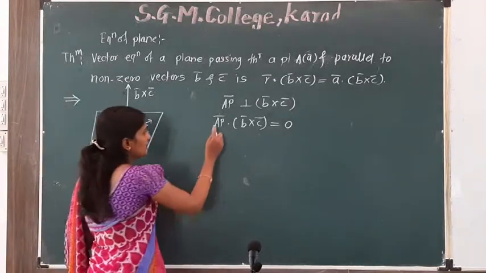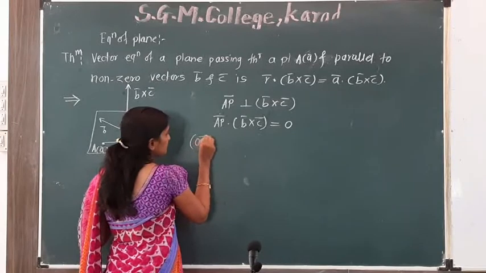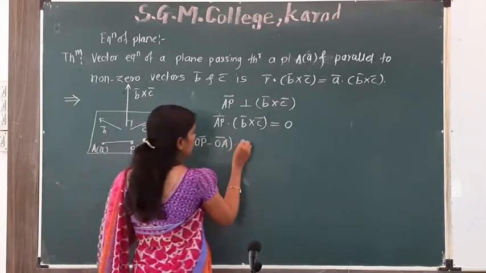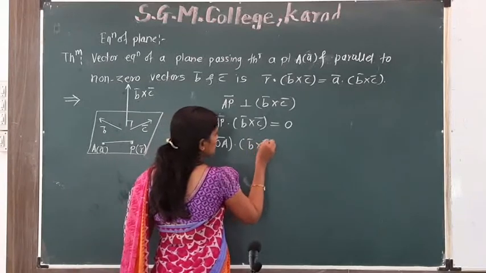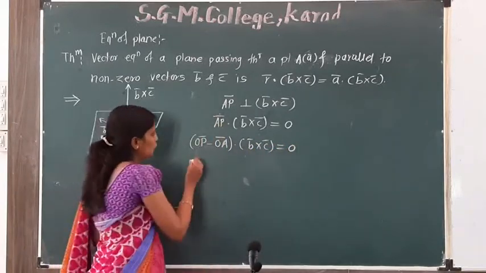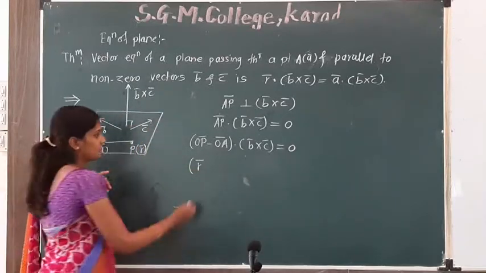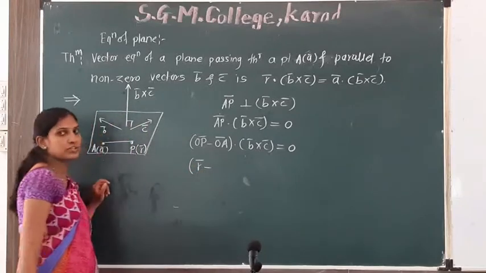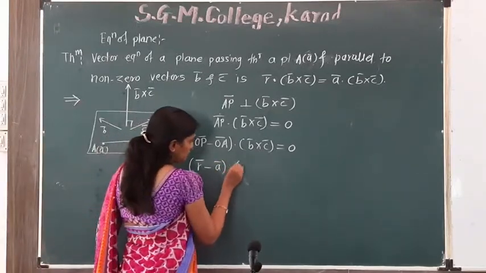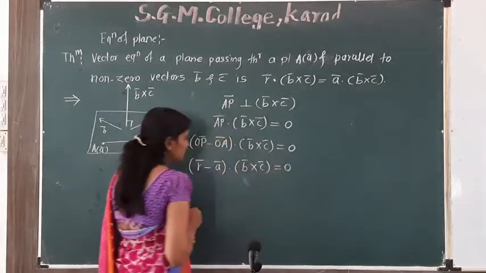Then AP bar means OP bar minus OA bar, so OP bar minus OA bar dot B bar cross C bar is equal to 0. OP bar is the position vector R bar, minus the position vector of OA bar, which is A bar, dot B bar cross C bar is equal to 0.